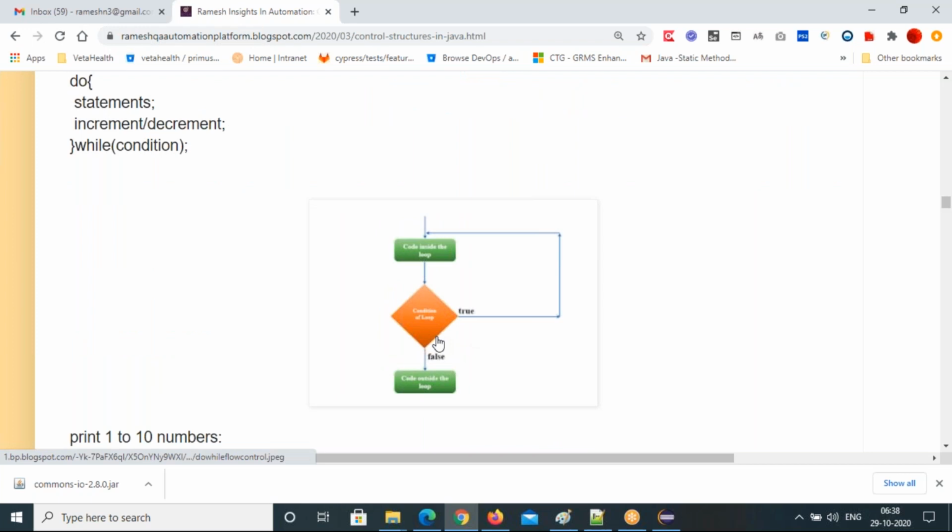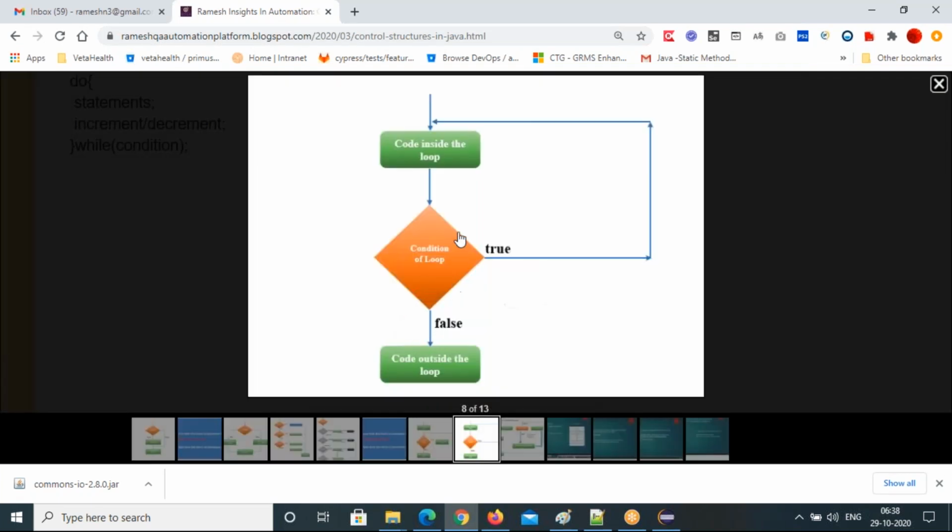To understand this diagram, you will get a better idea. First the code inside the loop will execute, then it comes to the condition of the loop. If it is true, the do block will execute again. Again it comes to the condition. If it is true, the loop goes to the do block again. Again it comes to the condition. If the condition is false, then exit the loop. So this is the way loops are going to execute.